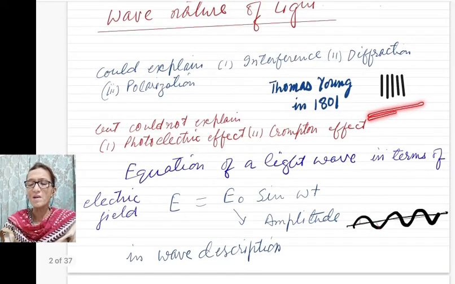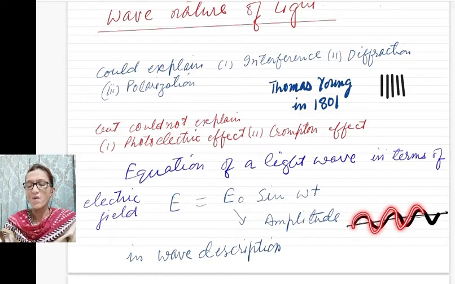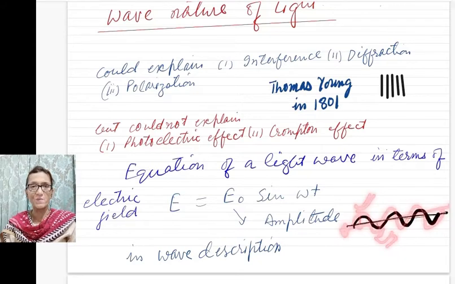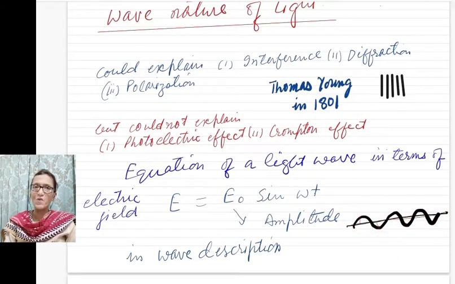You can also compare these alternate bright and dark fringes with the water wave forming on the surface of water when you produce some disturbance on the surface of water. Here you have alternate maxima and minima. You have crest and trough. So at that time, the wave nature of light was fully established.